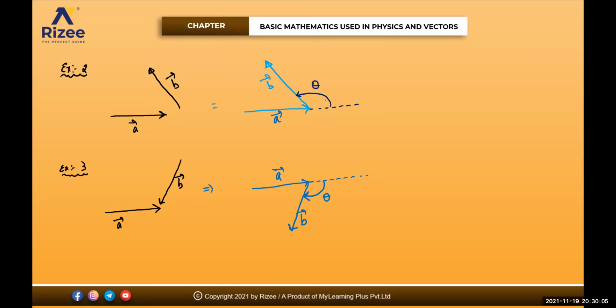Dheeraj. Chalo, very good. Chalo, I'm giving one problem, you see. Find the angle between A bar and B bar, comma, B bar and C bar, and C bar and D bar.